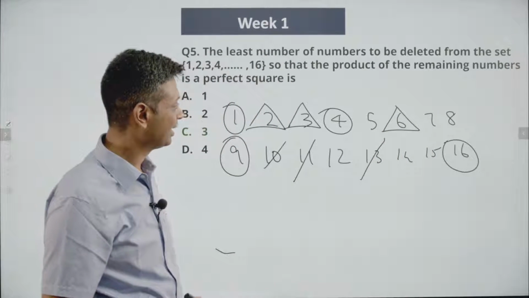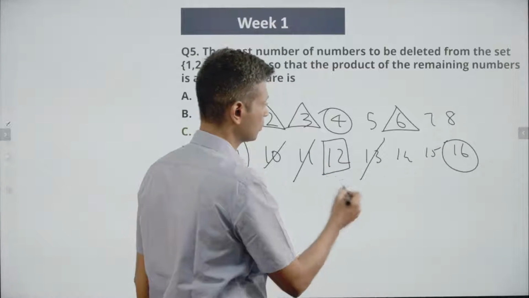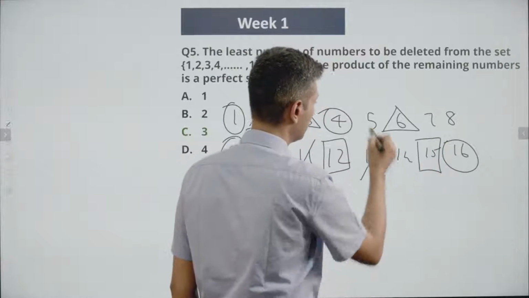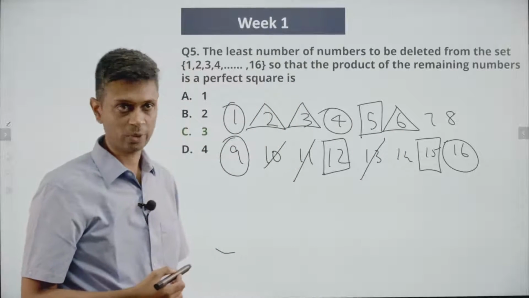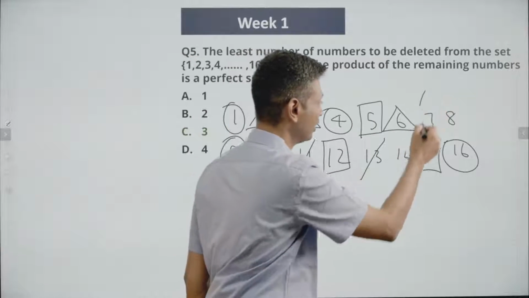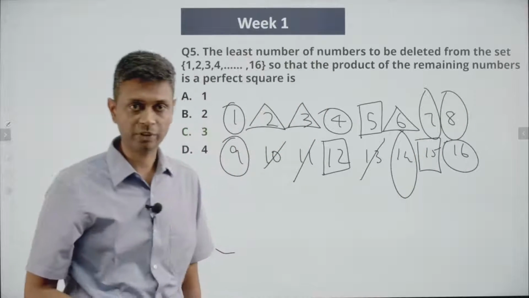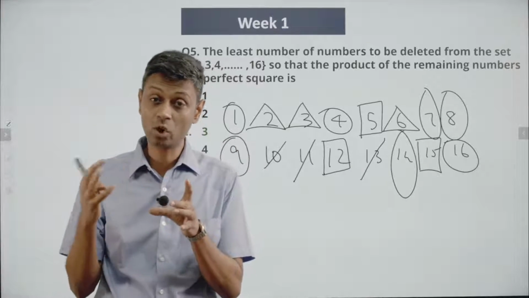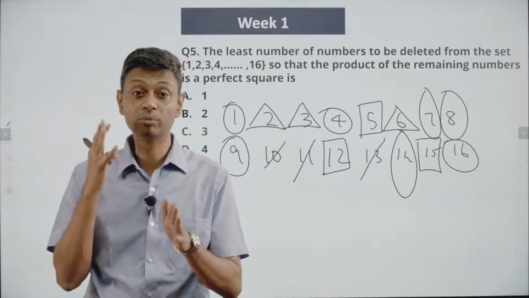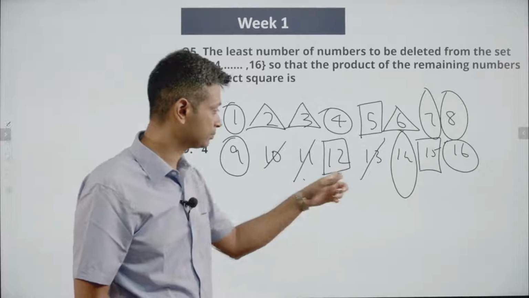That's a perfect square. Then what did we do? We said 12, 15 and 5. They club together and give us a perfect square. Then what do we have? We have 7, 8, 14. There, that's a perfect square. So all the remaining can be clubbed together in different combinations to finally give us a beautiful perfect square. What we cannot accommodate are 11 and 13.